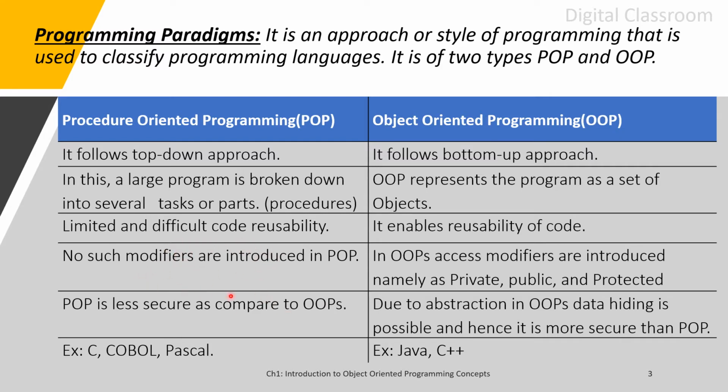The entire data in the POP is public. But here, due to abstraction and these access modifiers, data can be hidden, and hence it is more secure than POP. Examples of POP are COBOL, Pascal, and Fortran, and examples of OOPs are object-oriented programming languages, examples like Java, C++, etc.